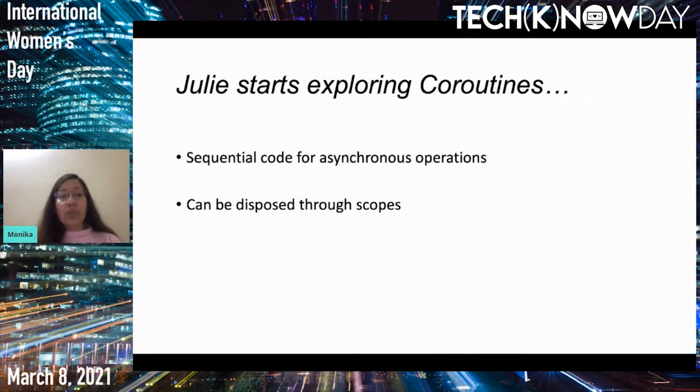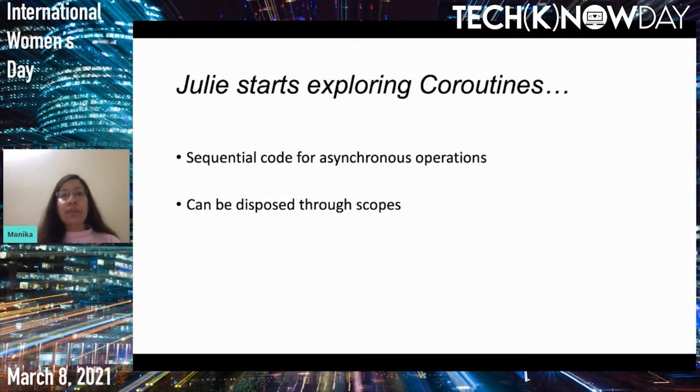And she also notices one more thing, which is the problem of memory leaks that you get with Rx if we miss disposing of our subscriptions. Here, coroutines can be tied to scopes, and they can be disposed when the scope gets destroyed.